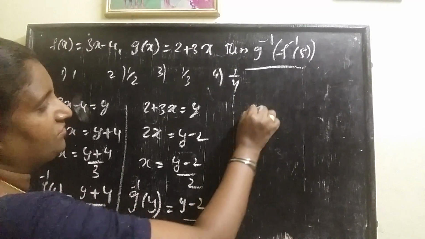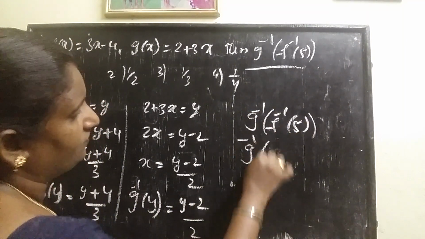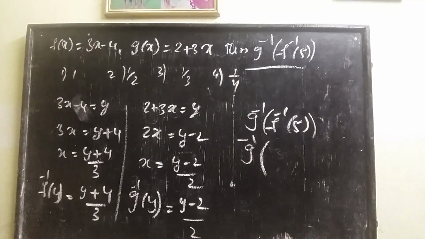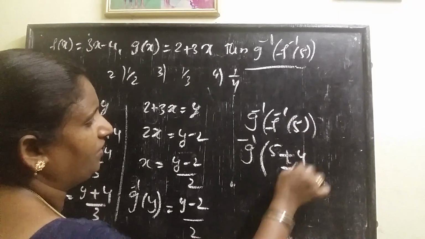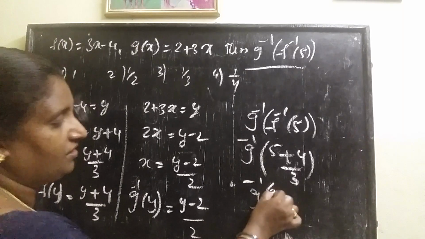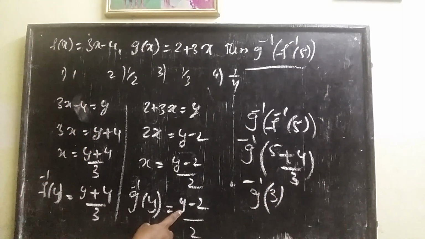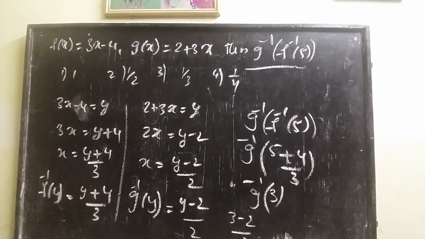Now go to find g inverse of f inverse of 5. Substitute this 5 in f inverse: 5 plus 4 divided by 3. So it is g inverse of 9 by 3, which is g inverse of 3. That 3 you have to substitute here: (3 minus 2) divided by 3. That is nothing but 1 by 3. 1 by 3 is the answer.